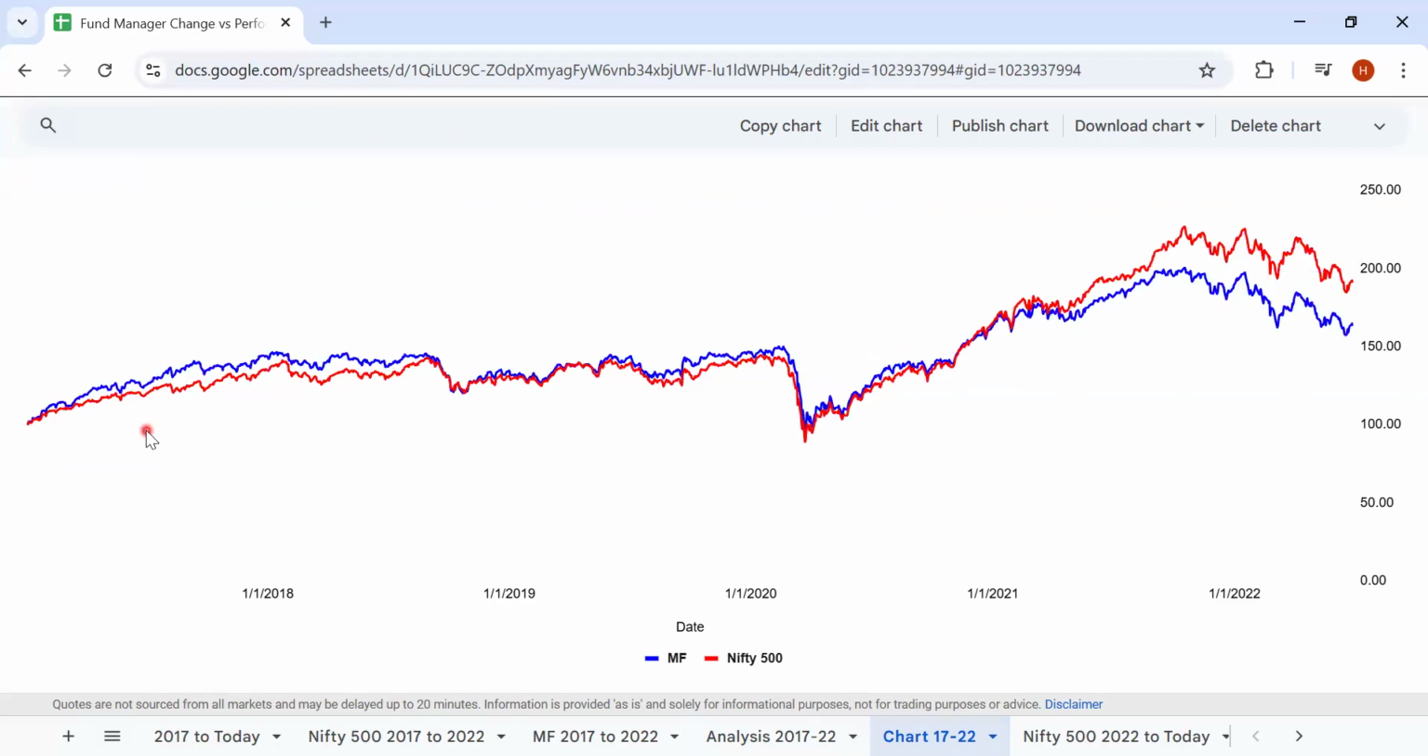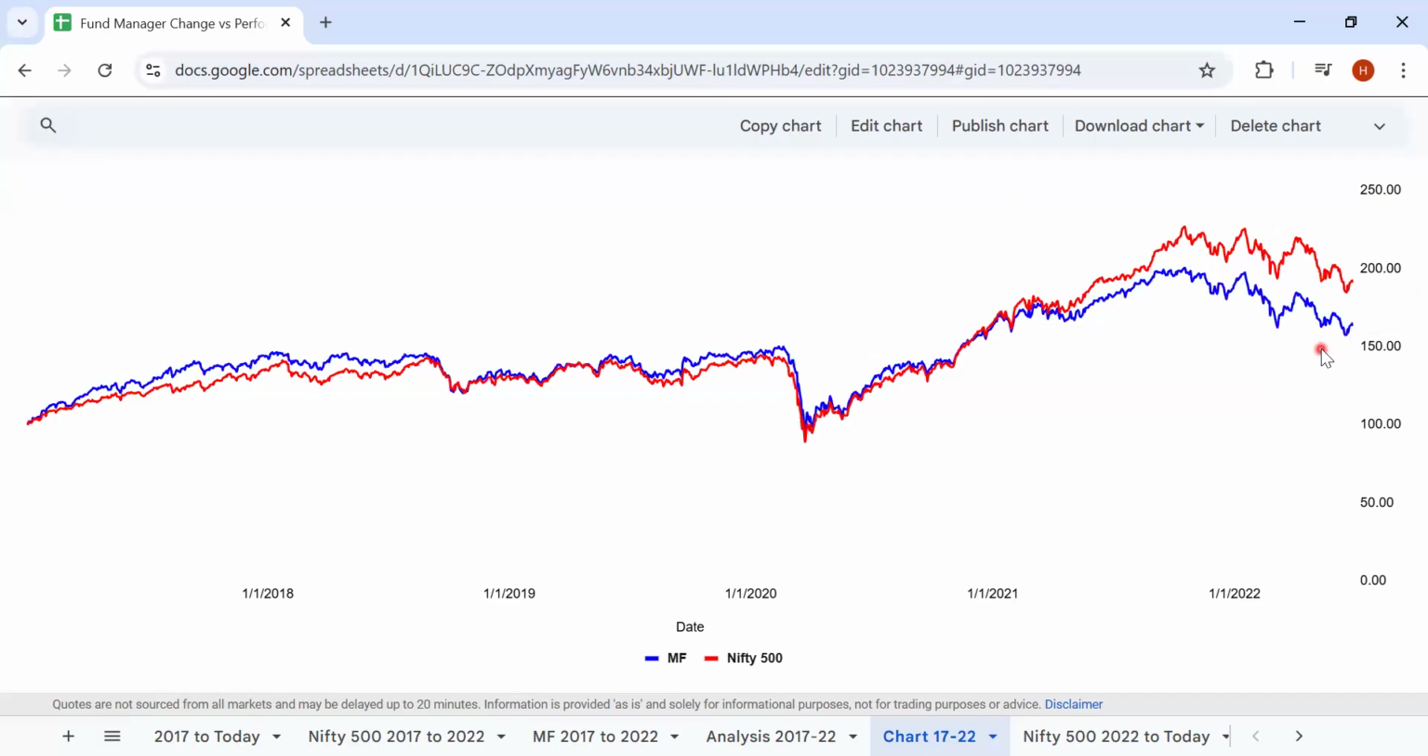If somebody had invested on Jan 1, 2017 and stayed invested till June 30th, 2022, the mutual fund would have delivered a 63.8% absolute return. On the other hand, Nifty 500 would have delivered a 91.18% absolute return. So on an absolute basis, there is a delta of around 27-28%.